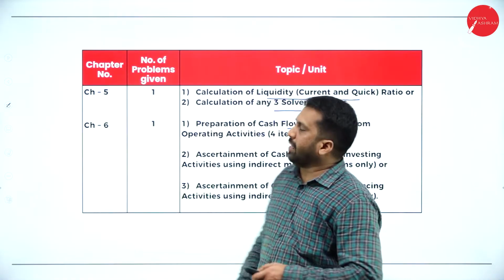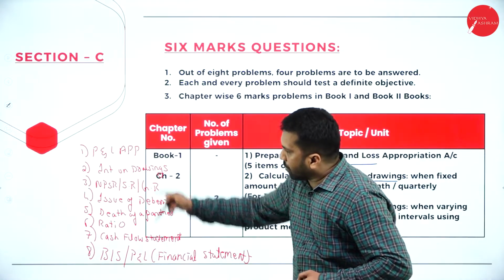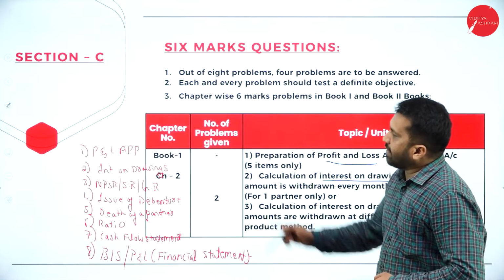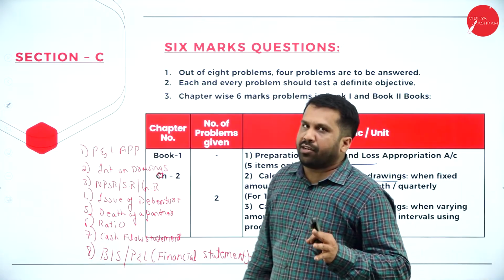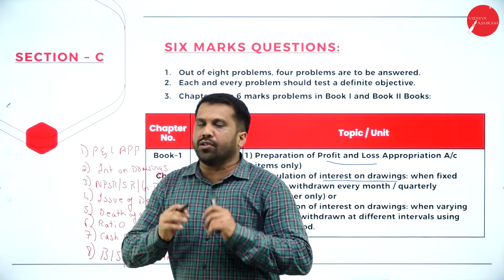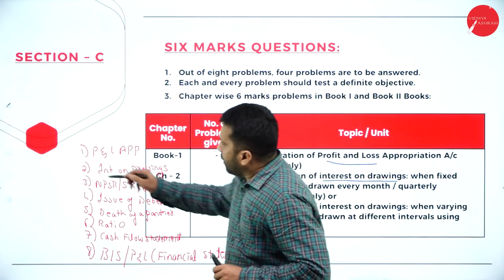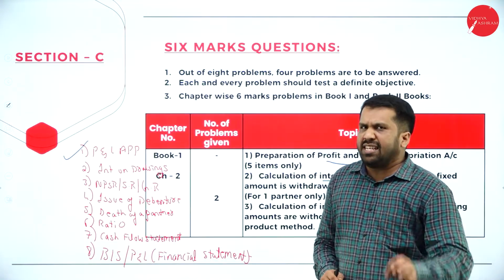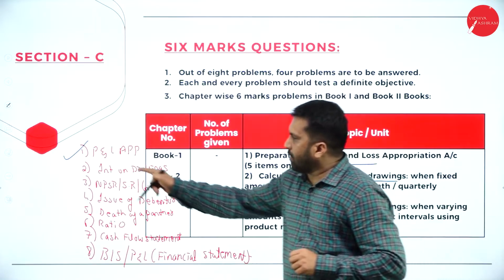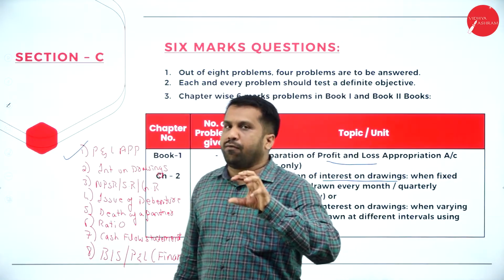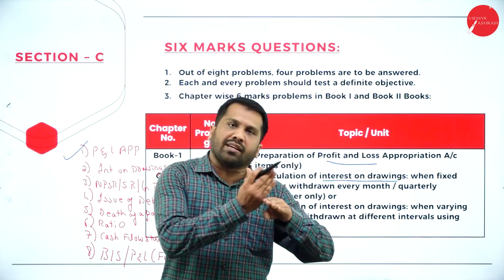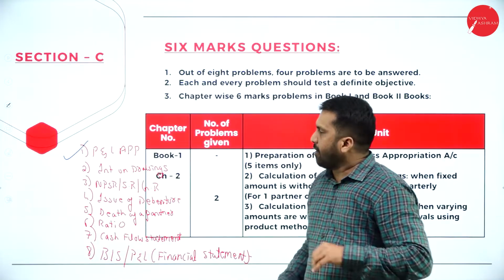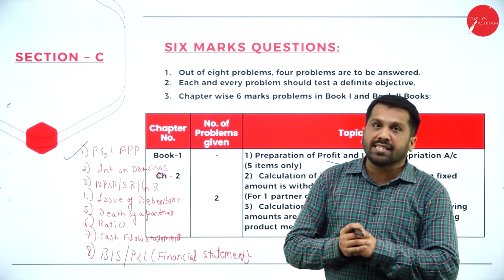I made it simple actually. You have to concentrate only on this. Instead of seeing all 3 slides, this is more than sufficient for your examination. Now I'll tell you how to learn your 6-mark questions. P&L appropriation, never skip, learn it, because the easiest way to learn P&L appropriation is a small format. Just what will come on the debit side, what will come on the credit side. If you remember that format, P&L appropriation will be simple.